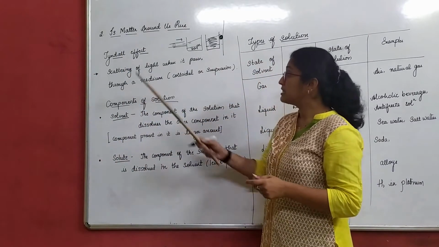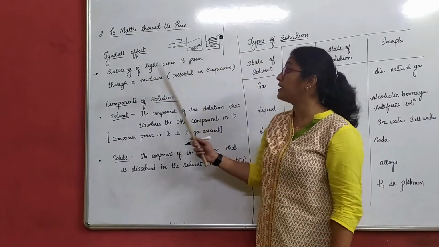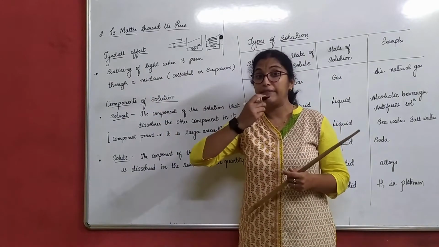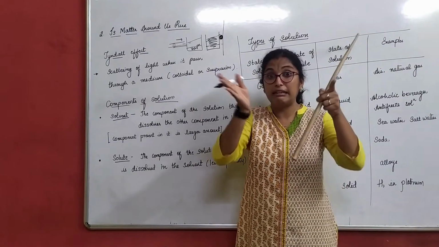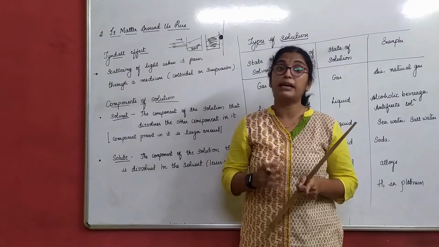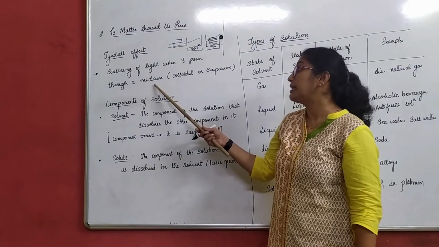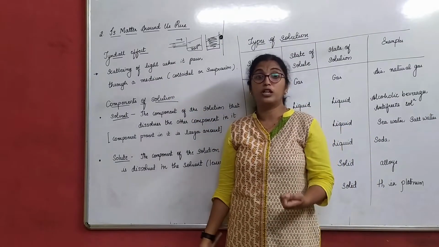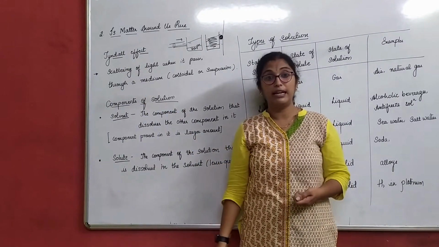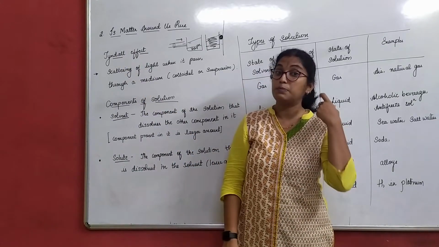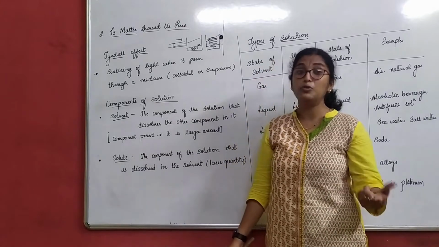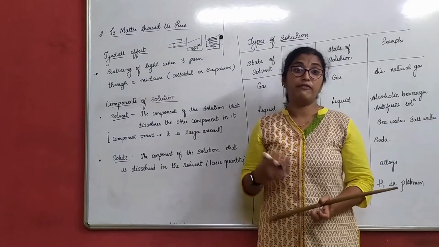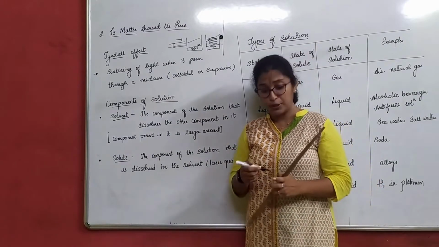So we'll understand the meaning of the Tyndall effect here. Tyndall effect is the scattering of light when it passes through a medium. We are not talking about whether we can see it or not. It is scattering; that light has to scatter inside. That is the main thing. That medium is nothing but a colloid or suspension, and the effect we see is called the Tyndall effect. I request you all to perform the activity and do message me and let me know.